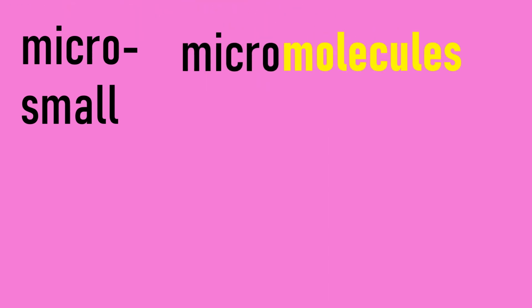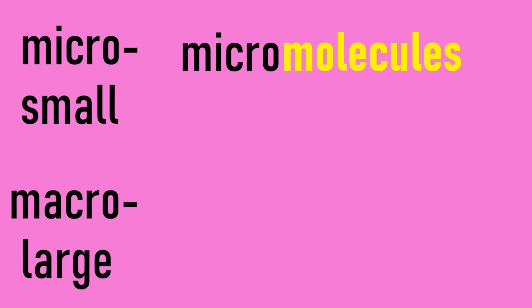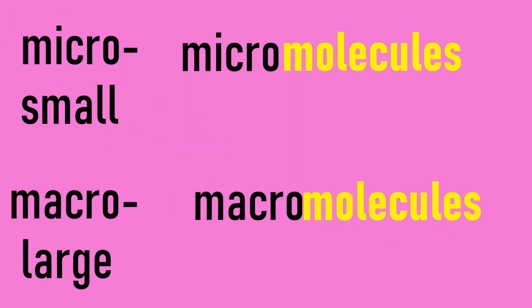Next we have micro. Micro means small. For example, micromolecules, meaning small molecules. Macro. Macro means large. For example, macromolecules, meaning large molecules.